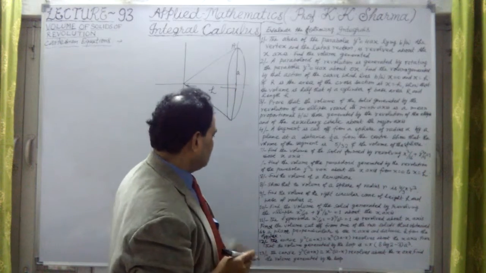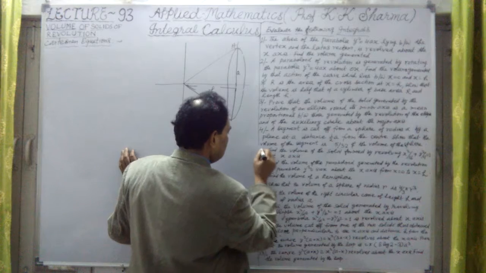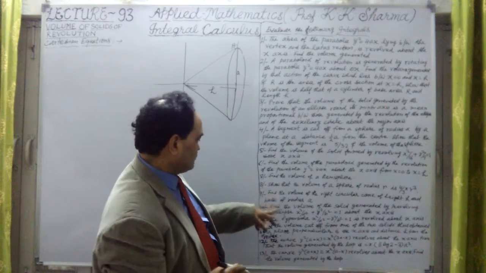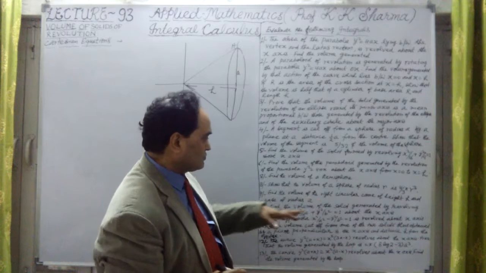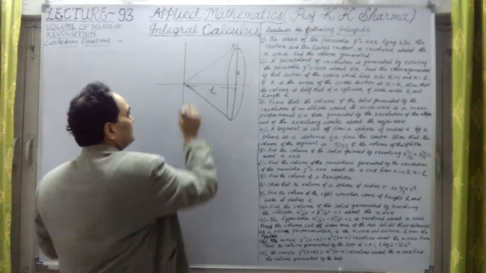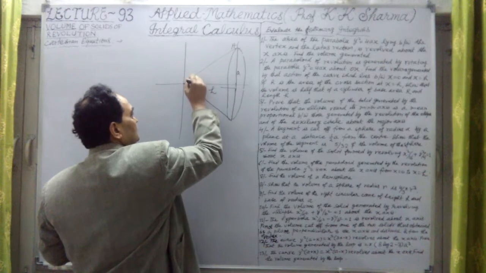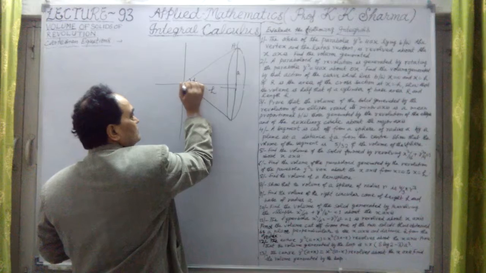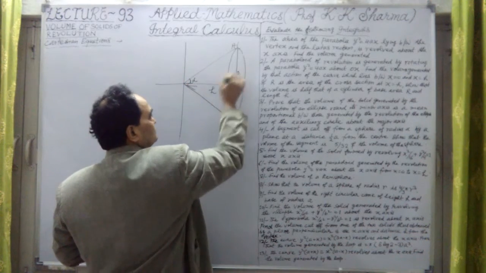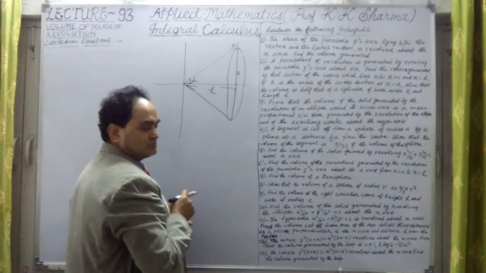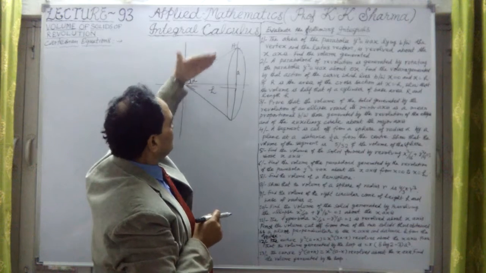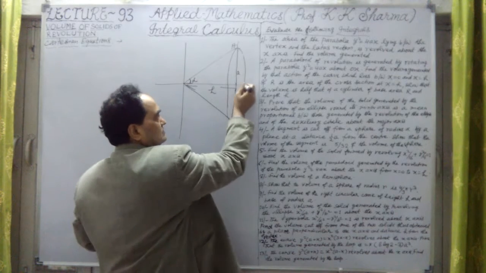Sorry, this is the 9th question. Find the volume of the right circular cone of height h, and let me take the semi-vertical angle alpha. Now if I find out h and a, then what is the volume of this? This arc is revolved around the axis of x.